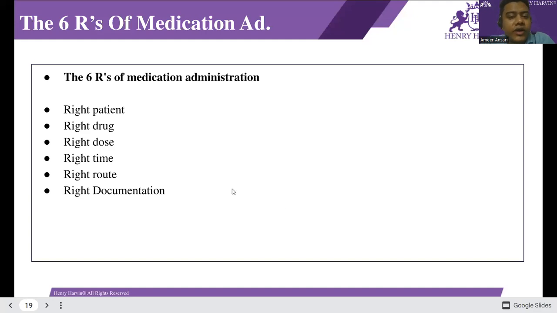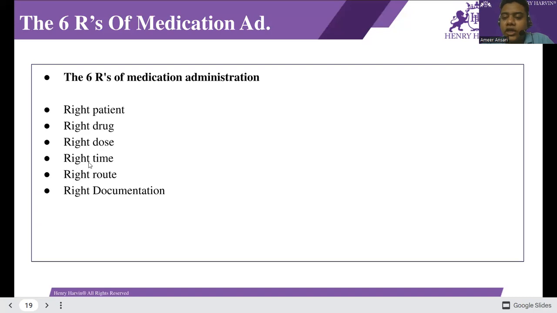The six rights of medication administration. What are the six rights? The right patient, to choose the treatment. The right drug, to choose for the patient's treatment. The right dose, how many mg we can give the patient. And next, the right time.